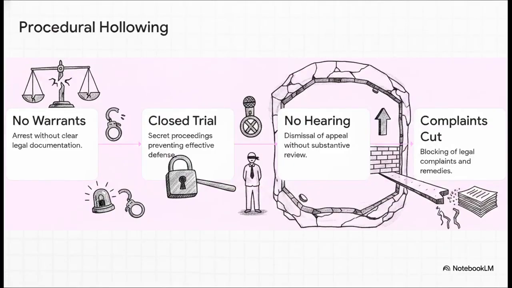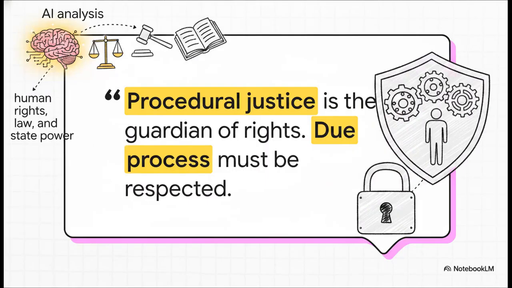And the models mapped out this really alarming procedural chain based on the case documents. We see this progression from arrests made without proper warrants to closed-door trials, severely restricting the defense, right through to appellate mechanisms just being blocked entirely. The AI refers to this structural failure as procedural hollowing. It's honestly a terrifying scenario. The architecture of justice exists in name, sure, but the mechanisms that actually protect you have been completely hollowed out from the inside. Which leads to a powerful consensus from the AI.